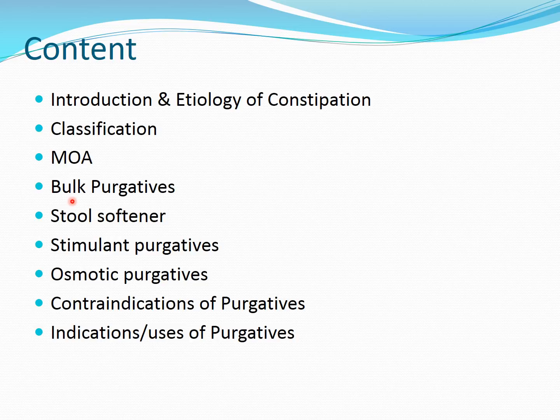First is bulk purgatives, second is stool softener, third stimulant purgative, fourth osmotic purgative. These are the four classes. Then we will see what are the contraindications of use of laxatives or purgatives, and then we will see what are the indications or uses of purgatives.